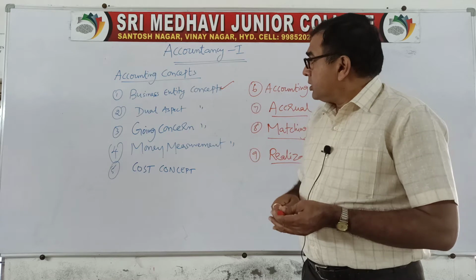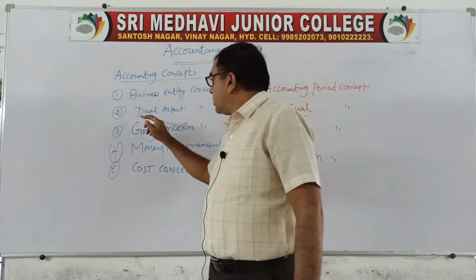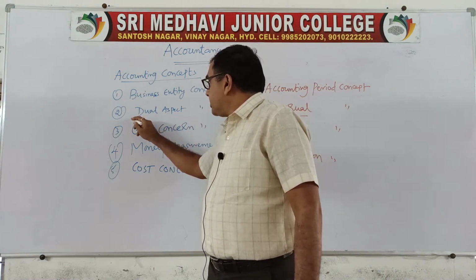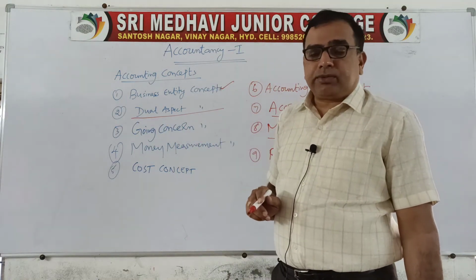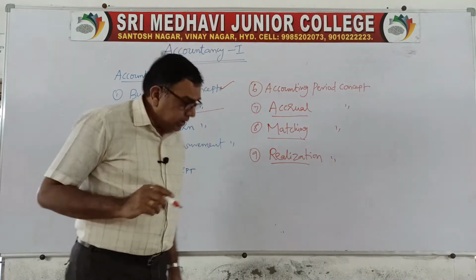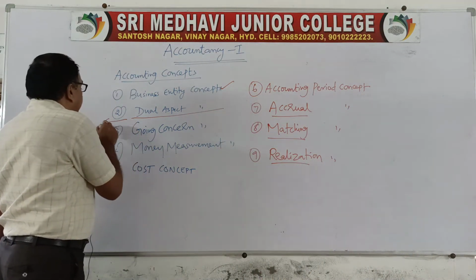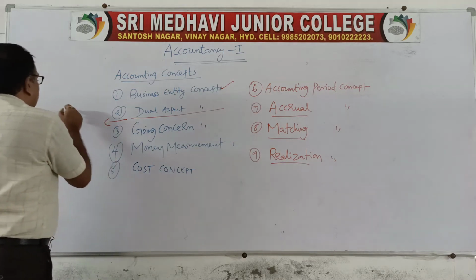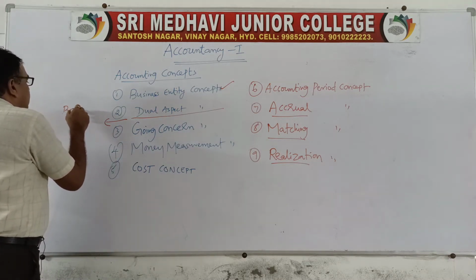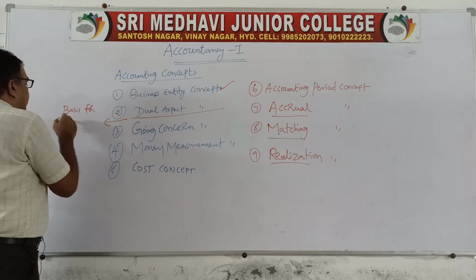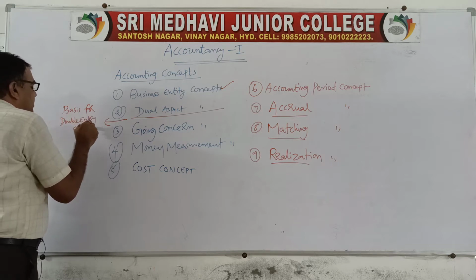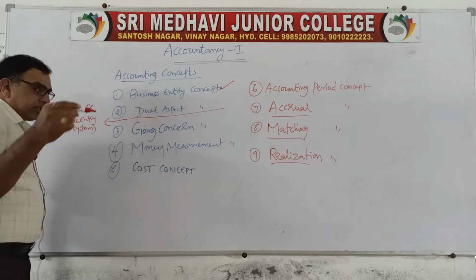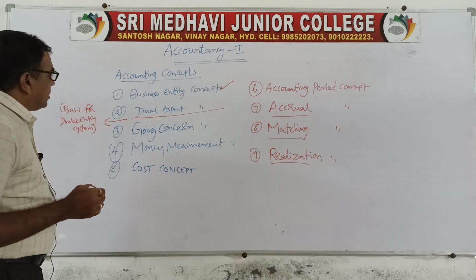Now here we are going to discuss the remaining accounting concepts, among them the dual aspect concept. This is a very important concept, which is the basis for the double entry system. That means in accounting we have got two systems, one is the single entry system and another is the double entry system, that we will discuss at a later stage.